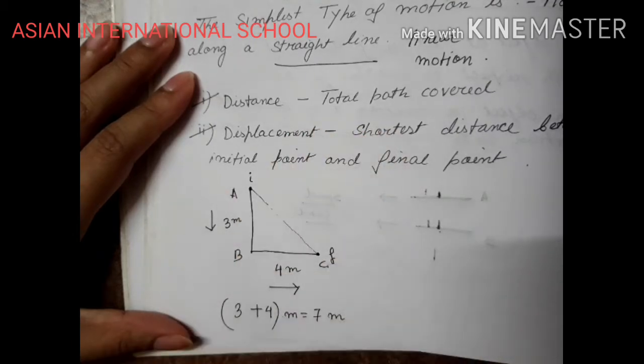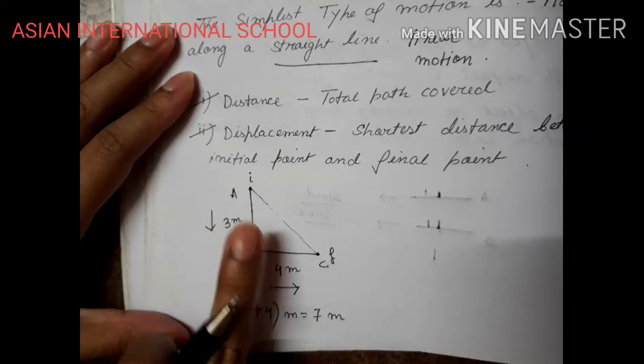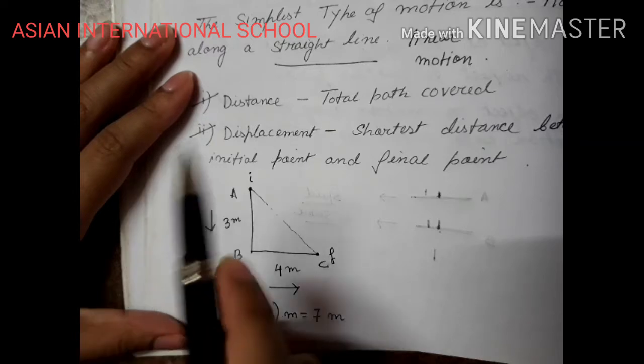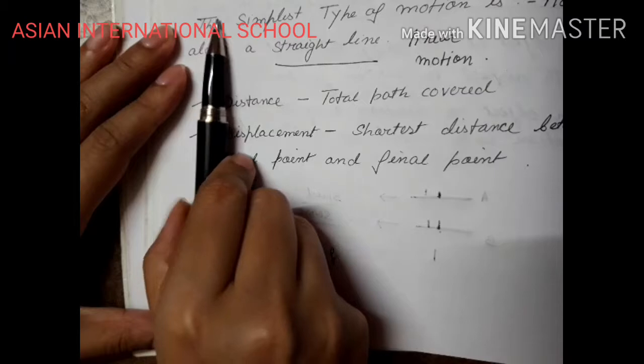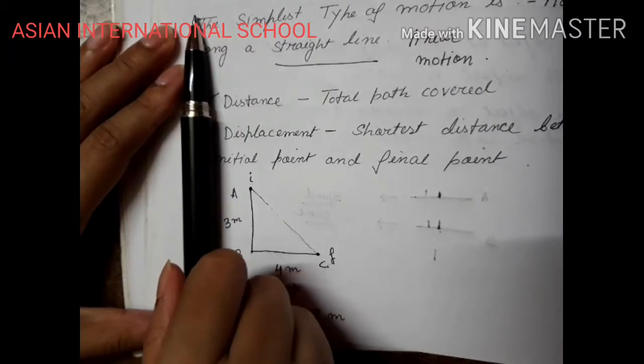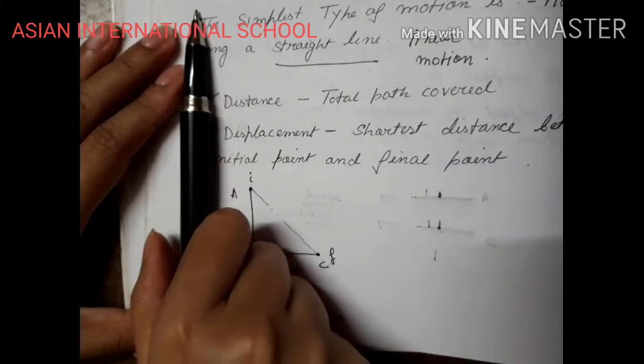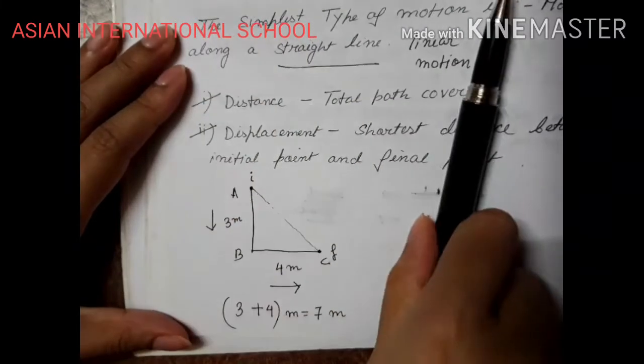So distance means how much path is actually covered, and displacement means from what position to what position the body is being displaced. Suppose I have my pen here. If I want to displace the pen from here to here, what can I do?